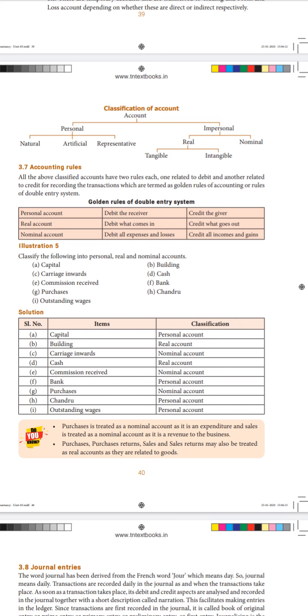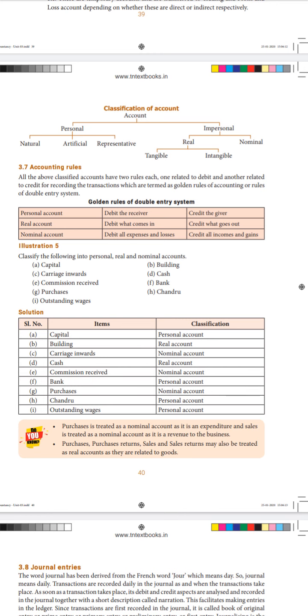Then we have cash, the most important asset to the business. It is the most important because without cash in hand or cash at bank, we cannot do anything in the business. Cash is again a kind of property or possession, so we classify this under the real account.